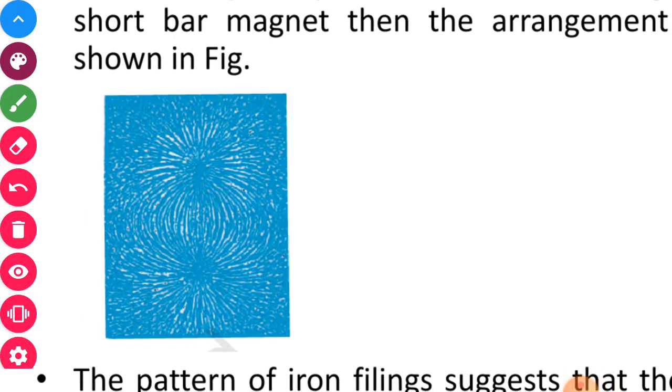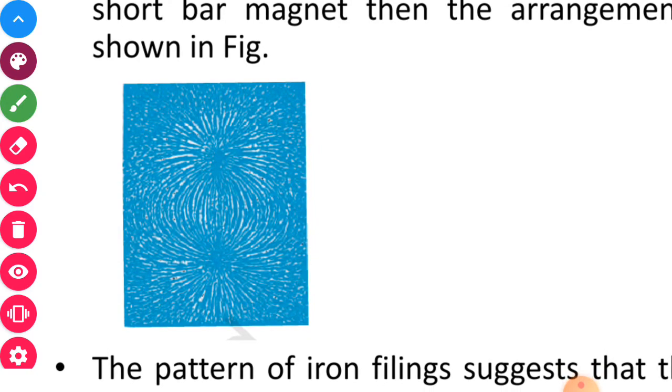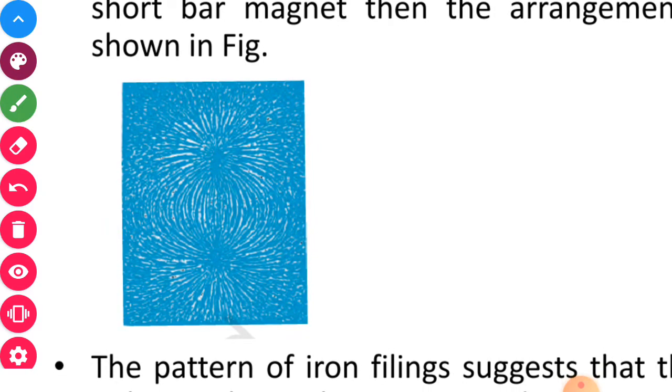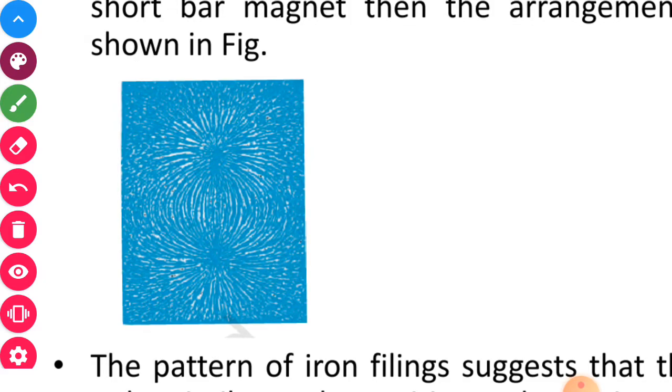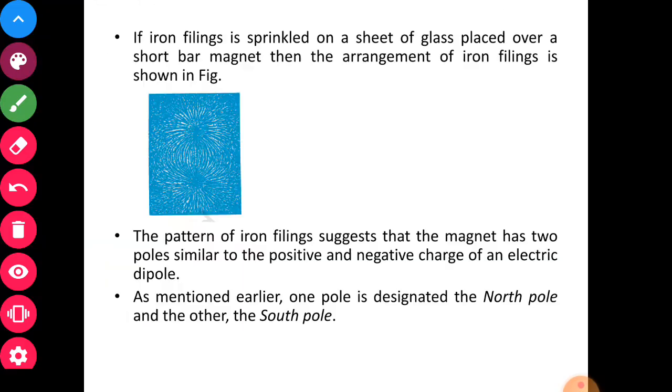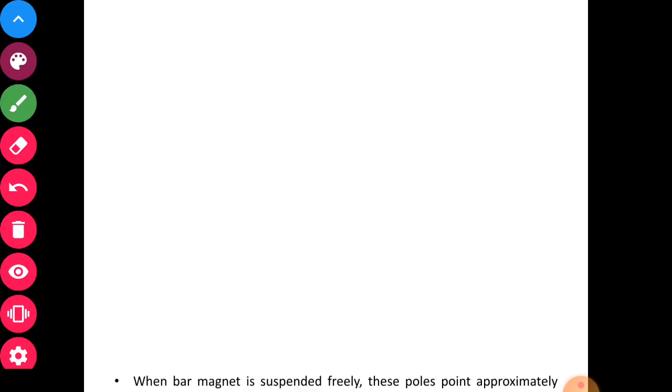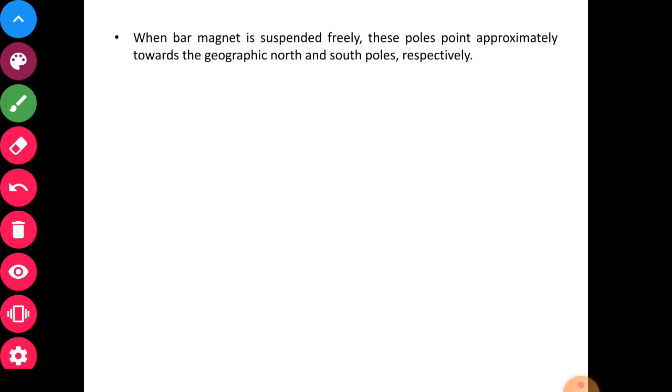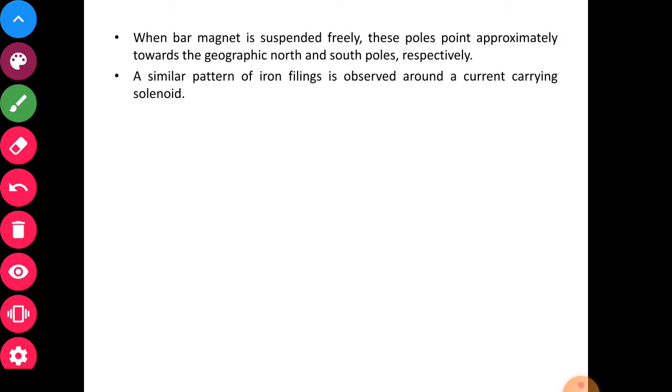The pole which remains towards the north direction is given the name north pole, and the pole which remains towards the south direction is called the south pole. Okay? Now, when a bar magnet is suspended freely, these poles point approximately towards geographic north and south.